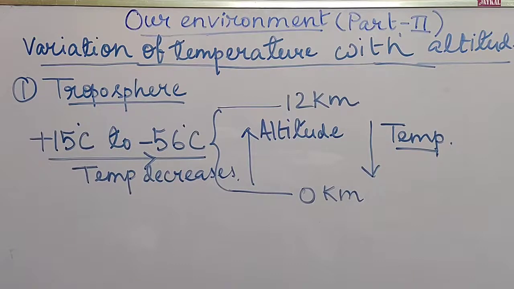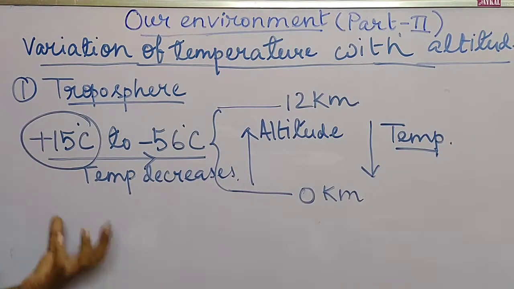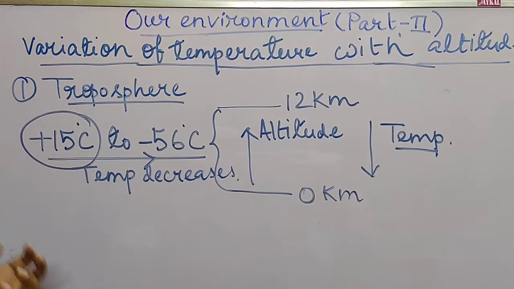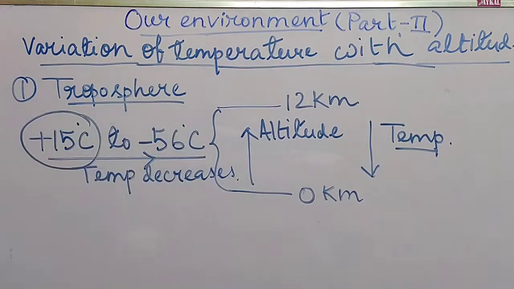For increase in height, the temperature decreases from 15 degrees Celsius to minus 56 degrees Celsius. 15 degrees Celsius is taken as the average temperature of the surface of Earth, because during the daytime the light and heat of the sun is absorbed by Earth's crust. At that time the average temperature becomes plus 15 degrees Celsius. Now as we move up from the sea level, the temperature decreases and reaches nearly about minus 56 degrees Celsius.